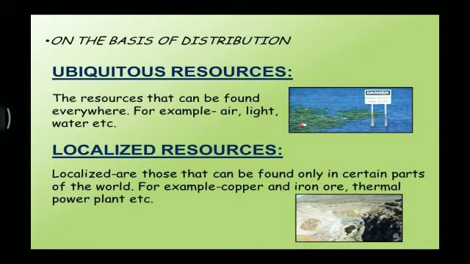Now we all know air, sunlight, all these are some examples of ubiquitous resources. Water, all these. And the localized resources are the resources that are found at certain or specific places, only particular places. So these are called localized resources. For example, gold, silver, coal, all these come under localized resources.